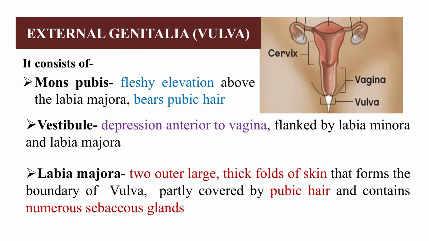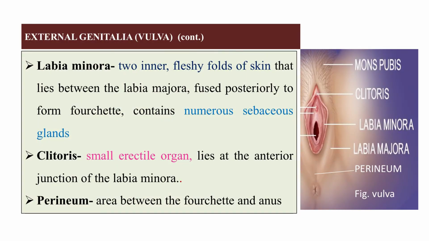Labia majora are the 2 outer large thick folds of skin that will form the boundary of the vulva, and labia minora are the two inner small thin moist folds that lie between the labia majora. They are fused posteriorly to form the fourchette and also contain numerous sebaceous glands. We have clitoris, which is a small erectile organ, and it is covered by stratified squamous epithelium. It is homologous to penis in function.